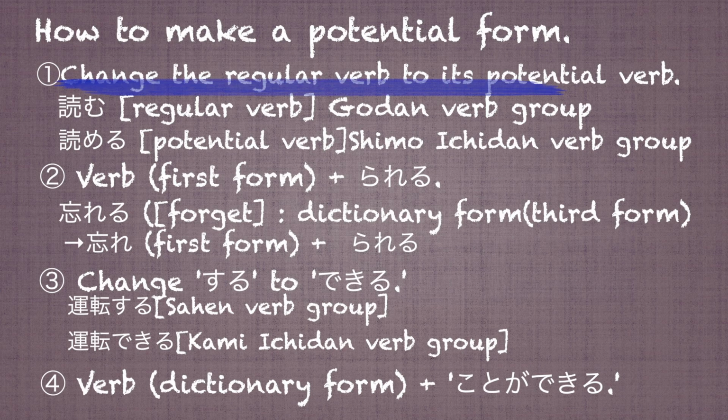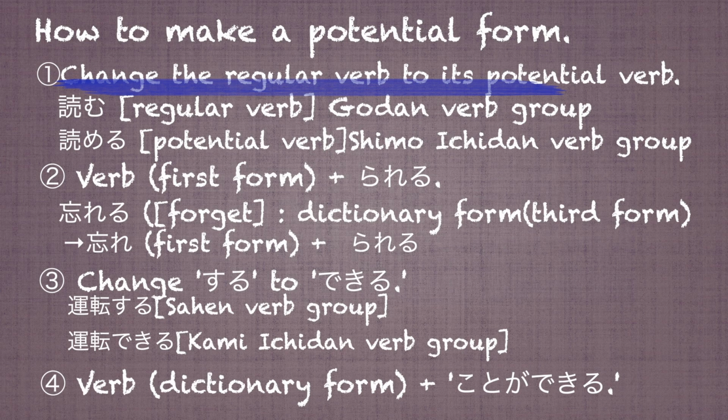In the first principle, we need to change the regular verb to a potential verb. For example, in the case of using the verb 読む, 読む is classified under the Godan verb group.